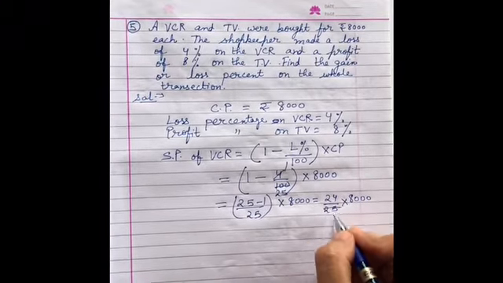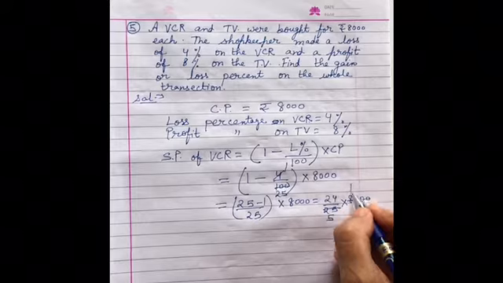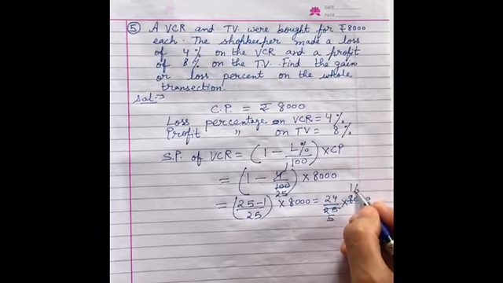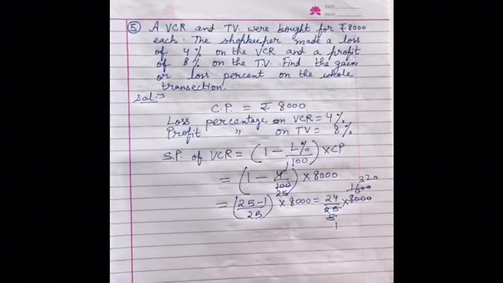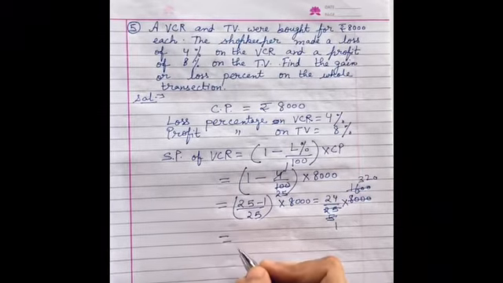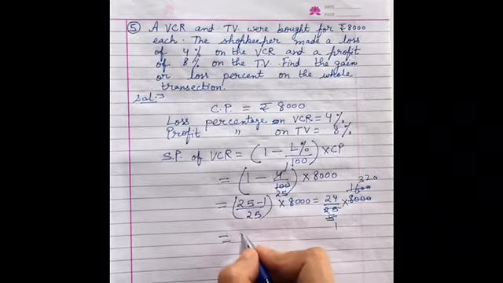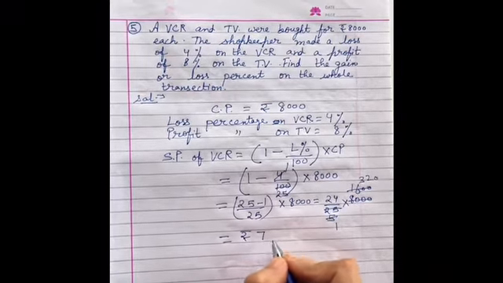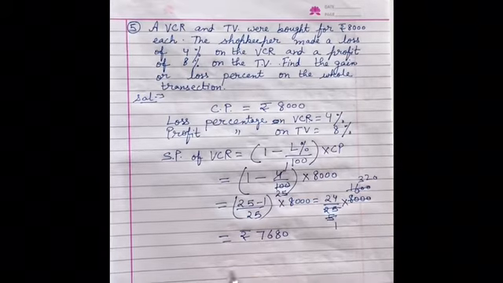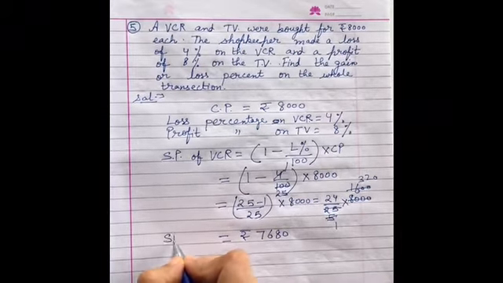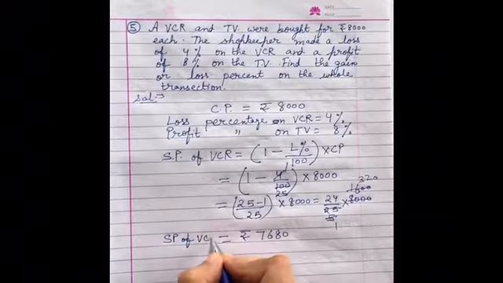After reducing 5 5 ja 25, 5 1 ja 5, 5 3 ja 15, 5 2 ja 320. Fine. So finally you will get the SP as 7680 by multiplying 24 by 32. So this is the SP of VCR.